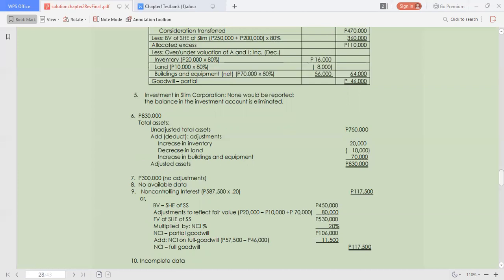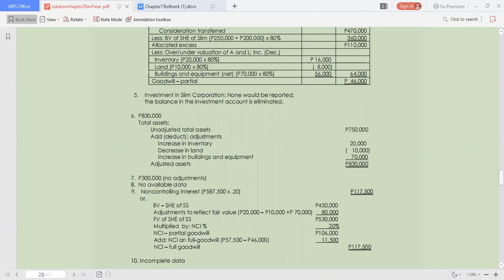So that's 587,500. Now, for the non-controlling interest, multiply it by 20%. So, 117,500, or the book value of the subsidiary of 450,000, including the common stock and the retained earnings.